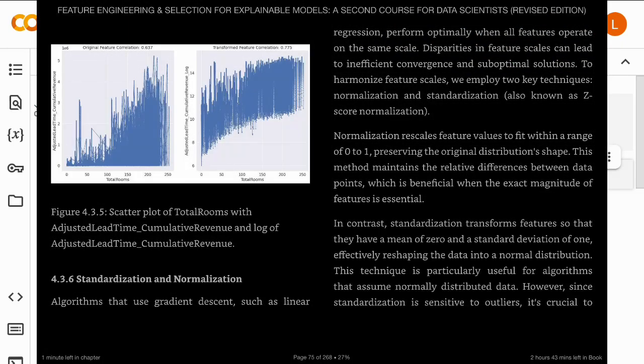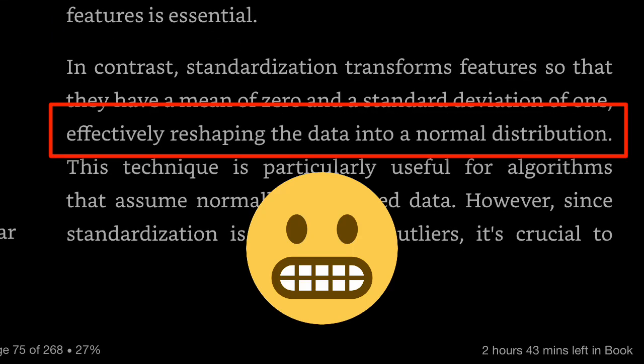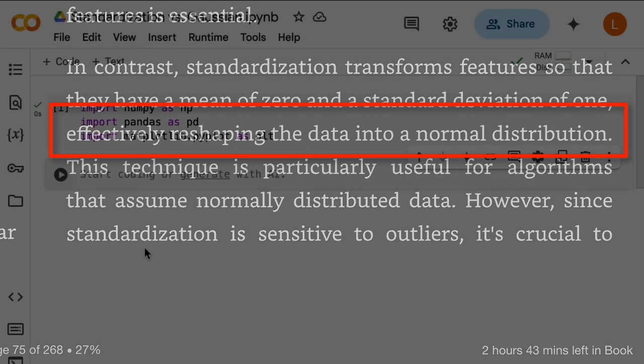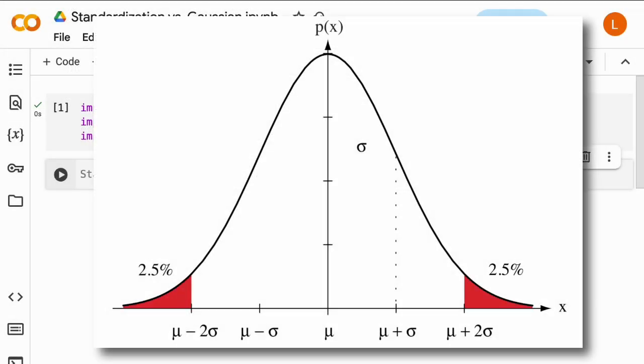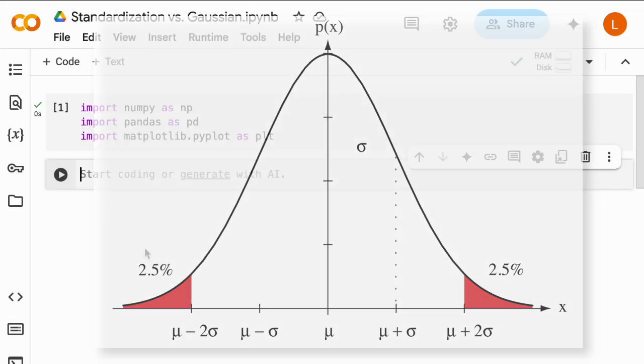Okay, so today we're going to look at a common mistake I see in data science and machine learning, which is thinking standardization will give you a Gaussian or normal curve. And just in case you don't know, this is what a Gaussian distribution looks like. My claim is standardization does not give you this distribution.